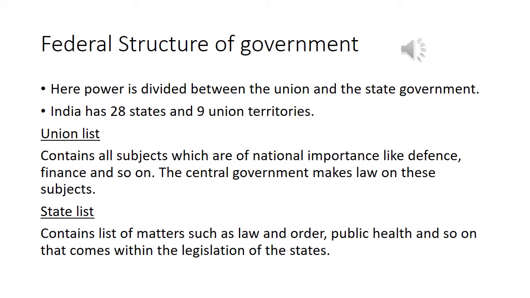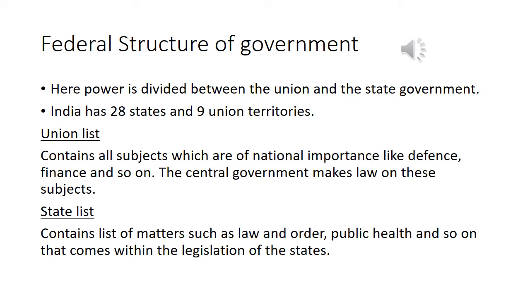Federal structure of our government. Our government has a federal structure. Here, power is divided between the union and the state government. India has 28 states and 9 union territories. Union list. It contains all the subjects which are of national importance like defense, finance and so on. The central government makes laws on these subjects.